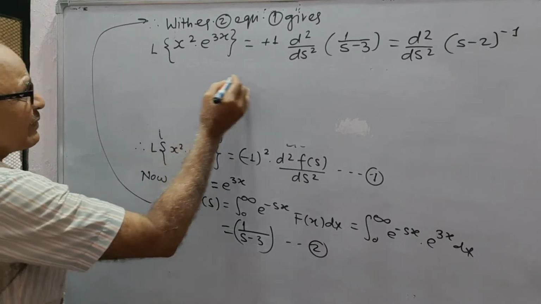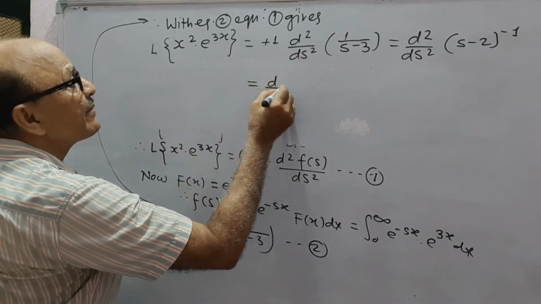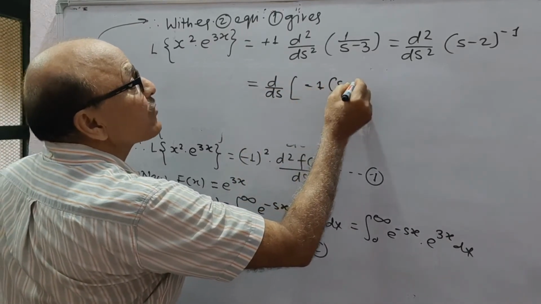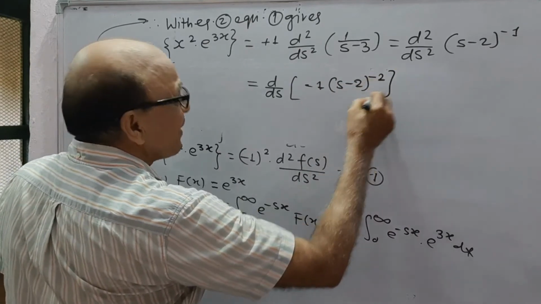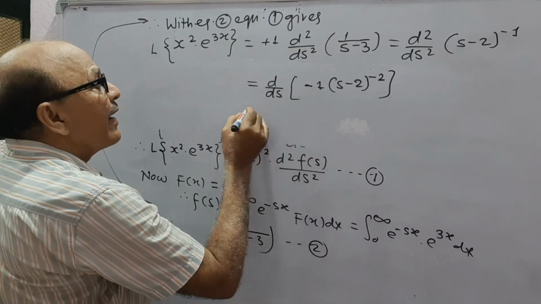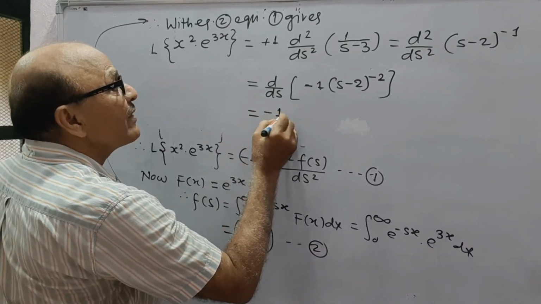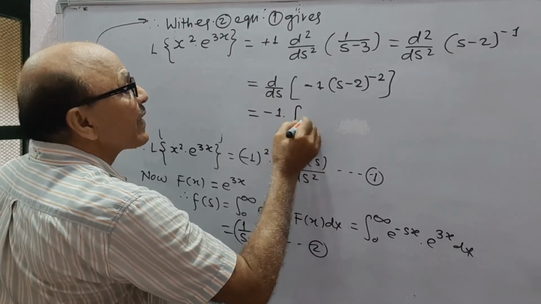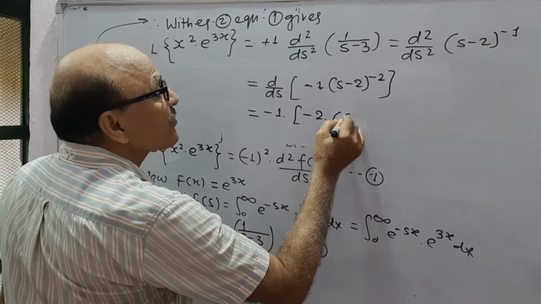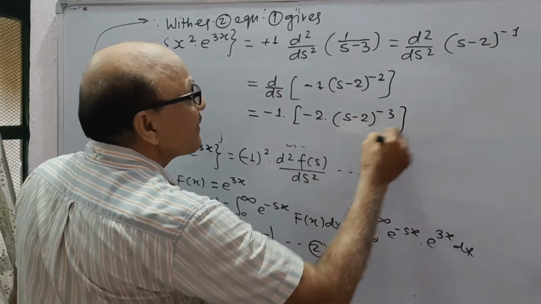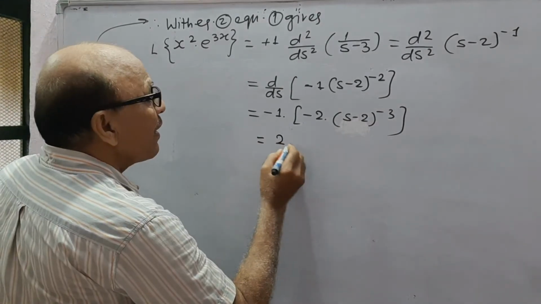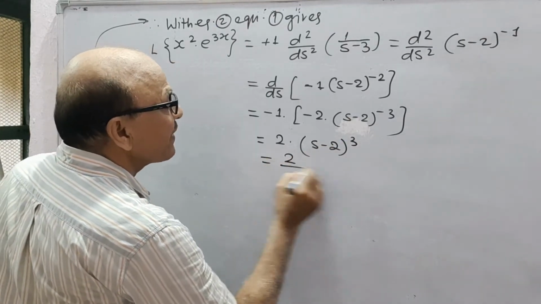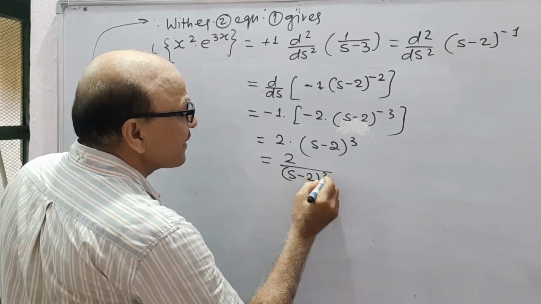Now after the first derivative it becomes minus 1 (s minus 3) to power minus 2, and after the next derivative it gives minus 2 into minus 1 into (s minus 3) to power minus 3, which can be written as 2 upon (s minus 3) to power 3.